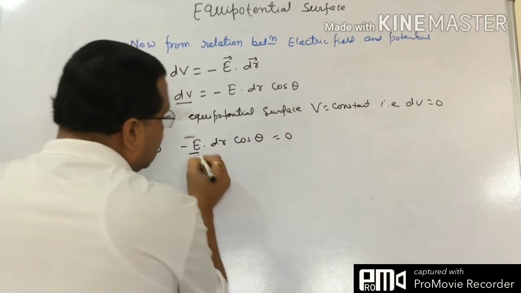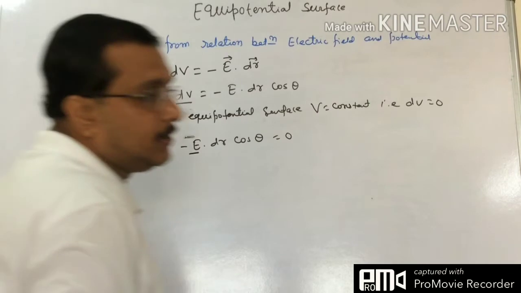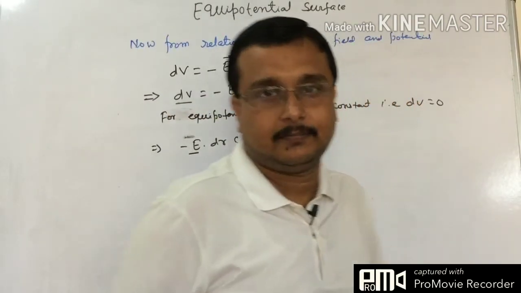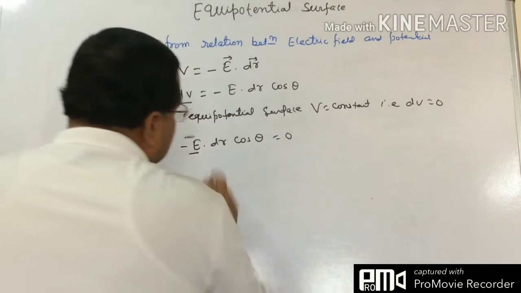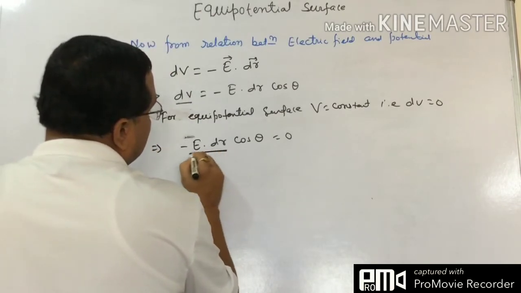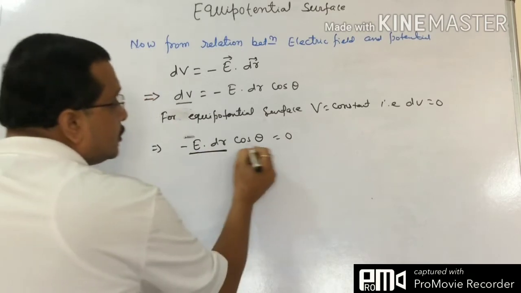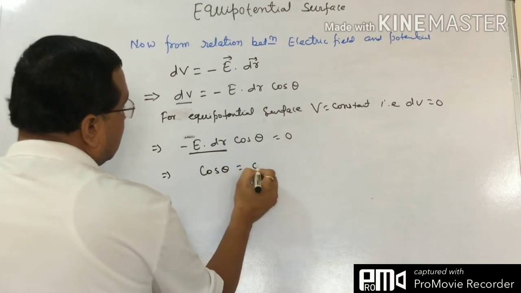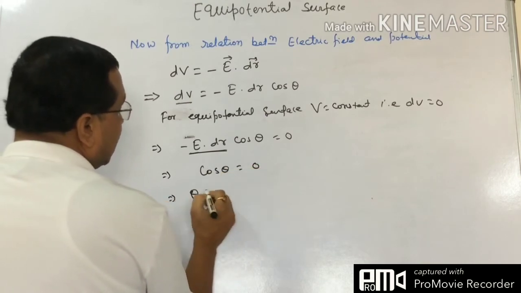E cannot be 0, because if the electric field is not present, there is no meaning in discussing the electric potential. And there is a movement, so E and dr can never be 0. So cos theta equals 0, that is theta equals 90 degrees.